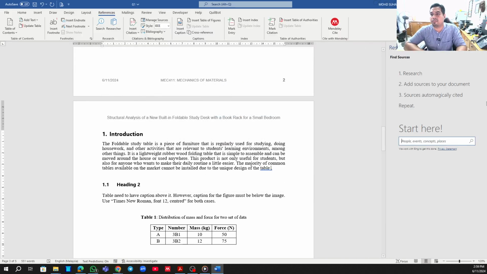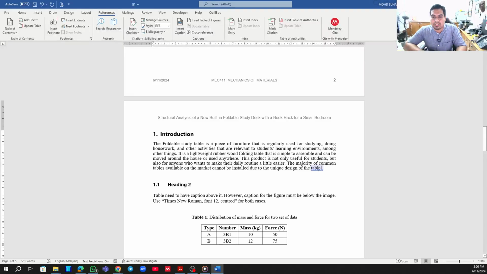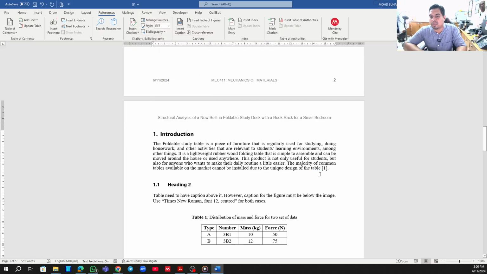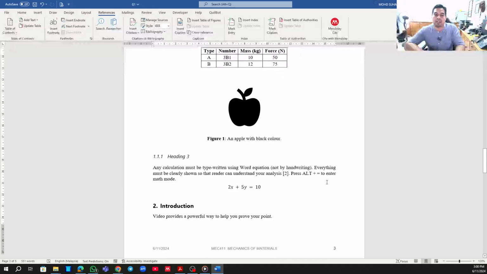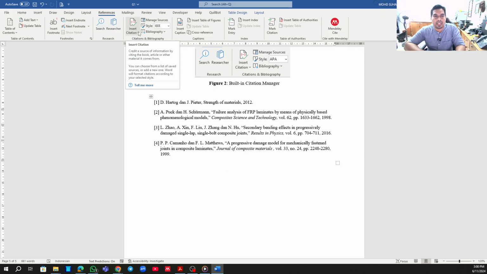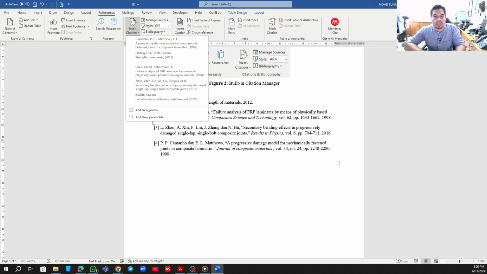So let's say if you want to refer to that one, for example the design of the table, just go to Insert Citation. Now I really hope that Sarani is already in my list. When I click it, the number will change to number 1. So what does it mean by 1? We refer to that kind of publication, and I expect that I already put it in the list here. So Sarani should be somehow, maybe we can force it. So insert it. So hopefully Sarani and everything should be in the list already.